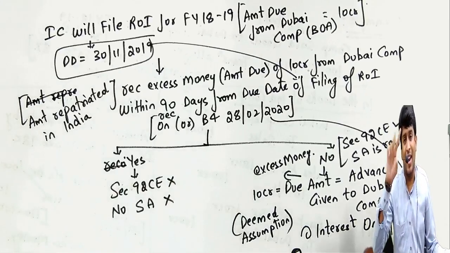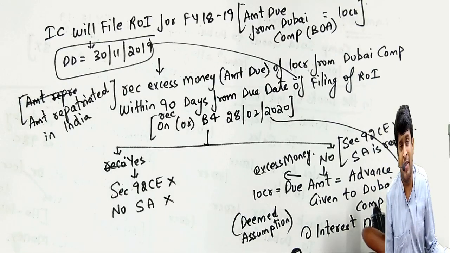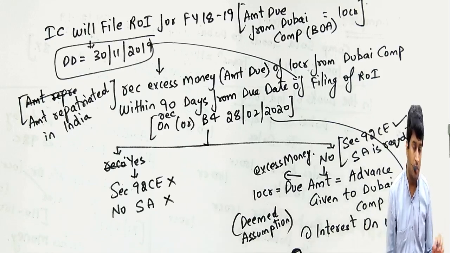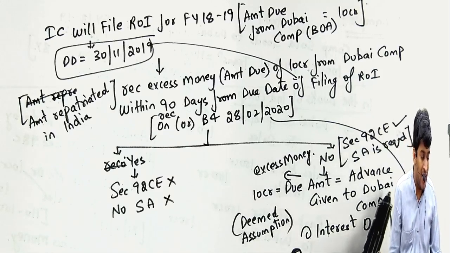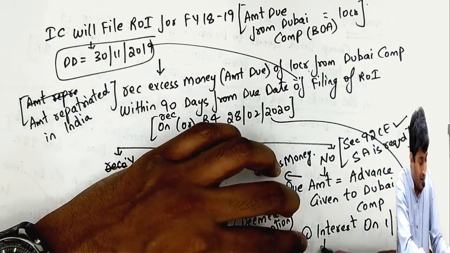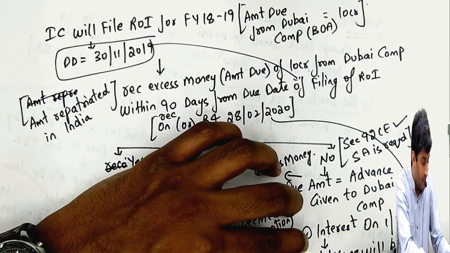SBI rate, and plus a recent circular has said whatever is the SBI rate, we will add 3.25% extra. So that amount will be treated as advance given by the Indian company to the Dubai company at interest. And interest income will be calculated.